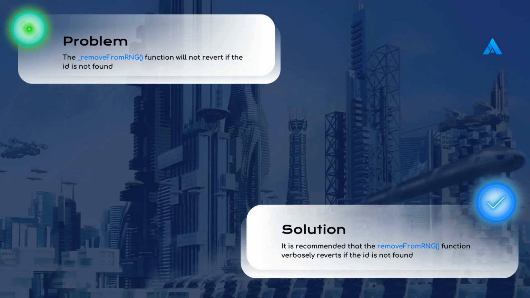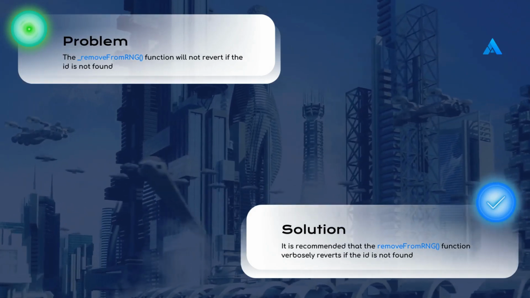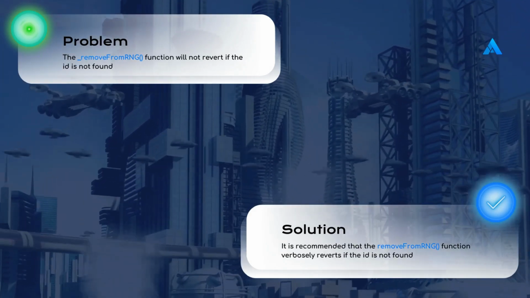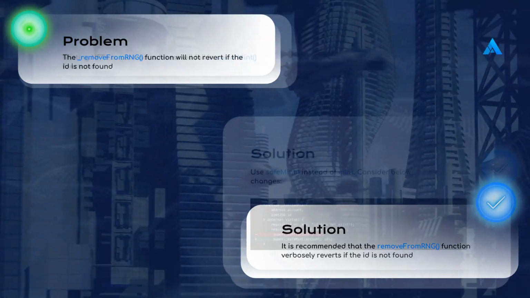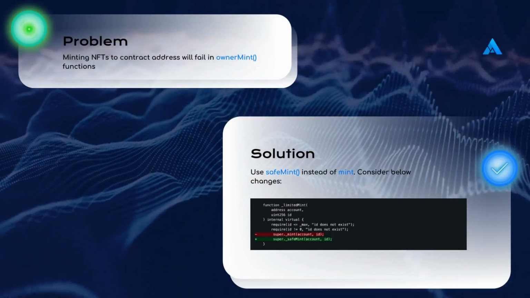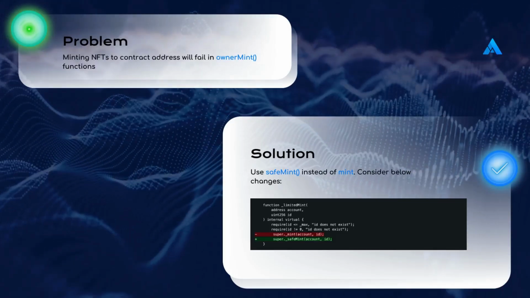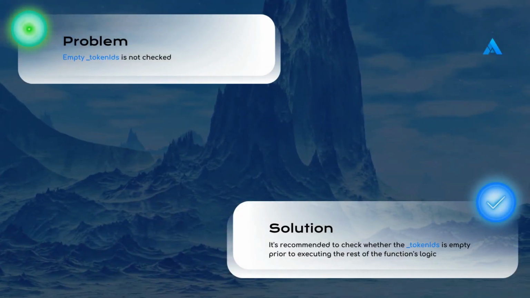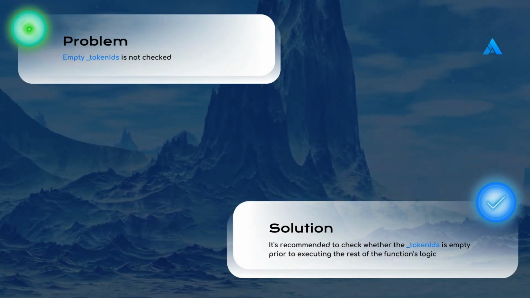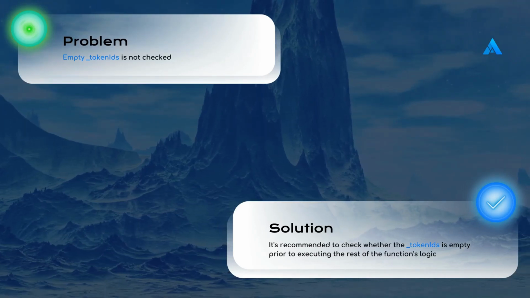The removeFromRNG function will not revert if the ID is not found. It is recommended that the removeFromRNG function verbosely reverts if the ID is not found. Minting NFTs to a contract address will fail in owner mint functions. Use safeMint instead of mint. Empty tokenIds is not checked. It's recommended to check whether the tokenIds is empty prior to executing the rest of the function's logic.